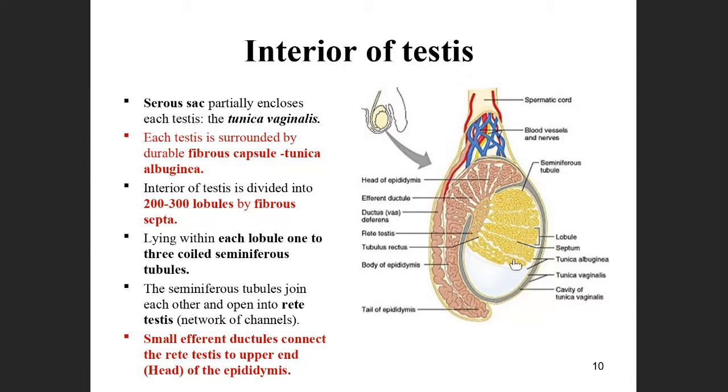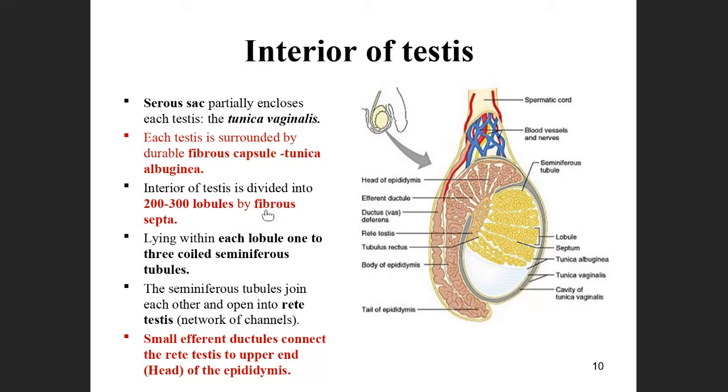Then what do you see inside? Inside you have the lobes. The whole testis is divided into many lobes. How many lobes are there? There are 200 to 300 lobes. How are these lobes formed? They are formed by fibrous septa.